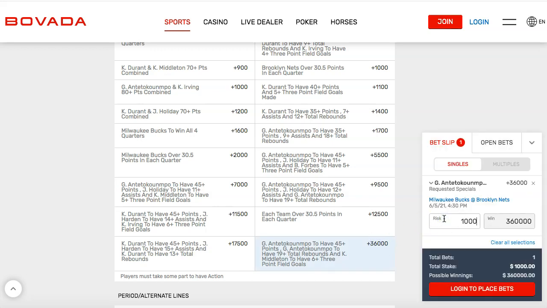You bet 1,000, and you would win 360 times your money, $360,000, if Giannis has 45+ points, 19 rebounds, and Khris Middleton makes at least 6 threes. You bet 1,000, you win $360,000. So there's some crazy bets over here.